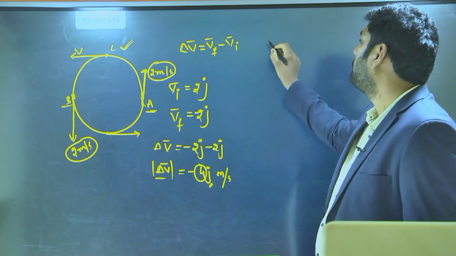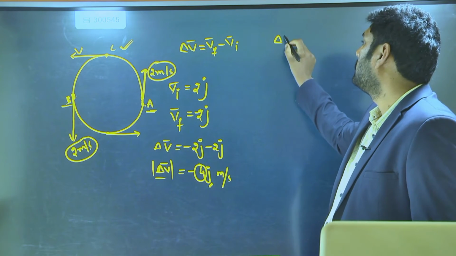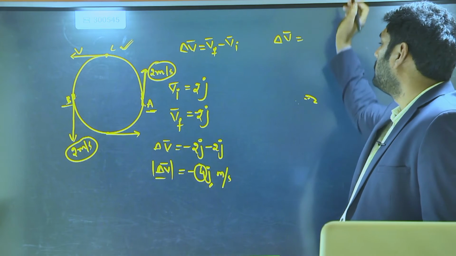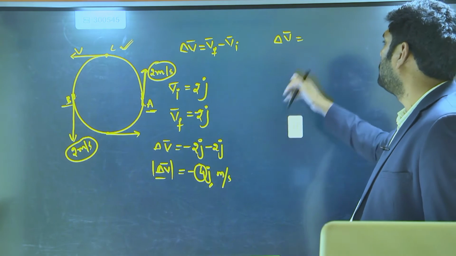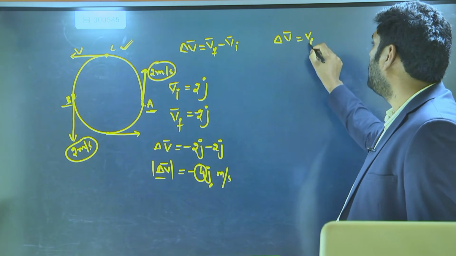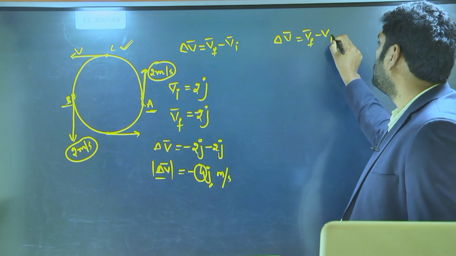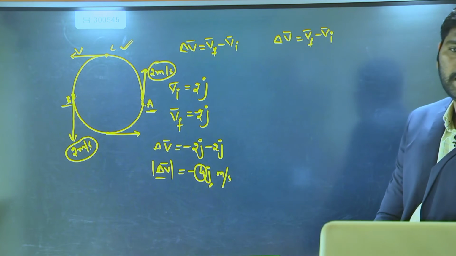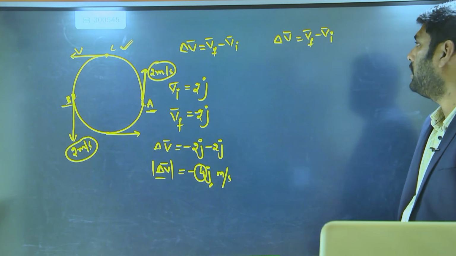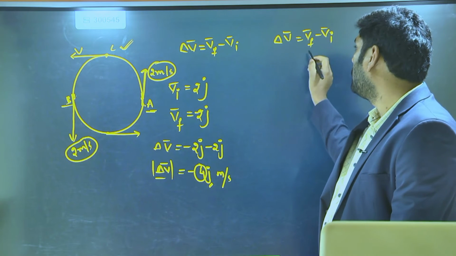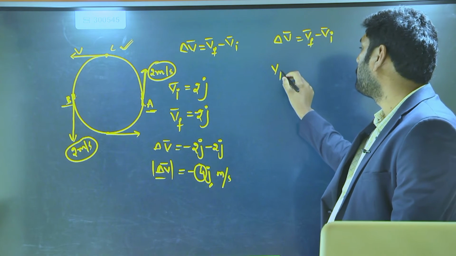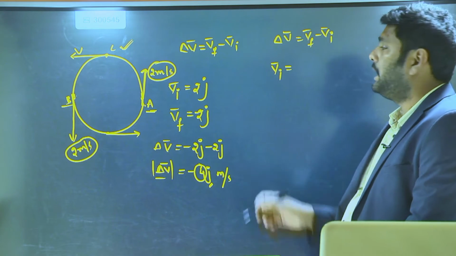Again, what is the formula? V final minus V initial. Which point are we taking as the initial point?